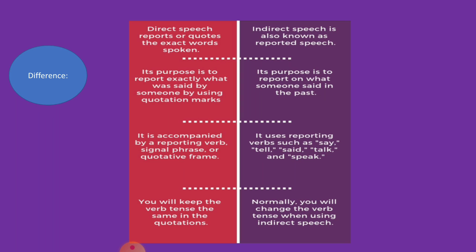Direct speech is accompanied by a reporting verb, signal phrase, or quote frame. But indirect speech uses reporting verbs such as say, tell, said, talk, and speak. In direct speech, you will keep the verb tense the same in the quotation marks. In indirect speech, you will change the verb tense. But whenever your reporting verb is in the present tense or in the future tense, then there will be no change in that sentence.